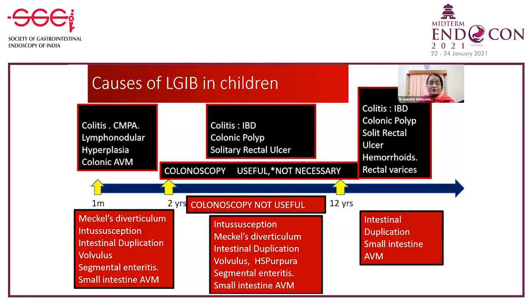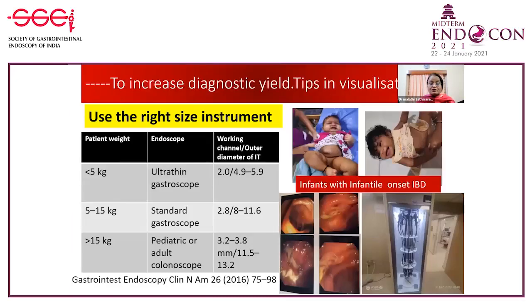As mentioned before, the causes of lower GI bleed in children where colonoscopy is useful are now very much narrowed. It is probably only 4 conditions: solitary rectal ulcer, colitis, maybe vascular malformation, and polyps. In the red boxes, it is not useful. So, how do we increase the diagnostic yield?